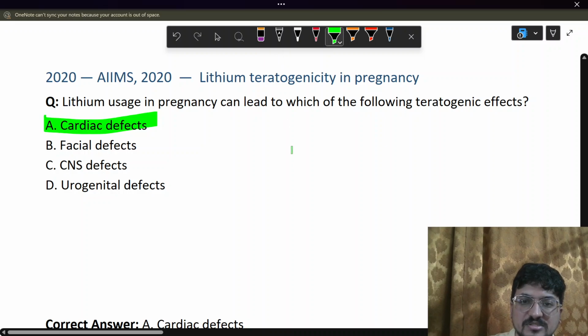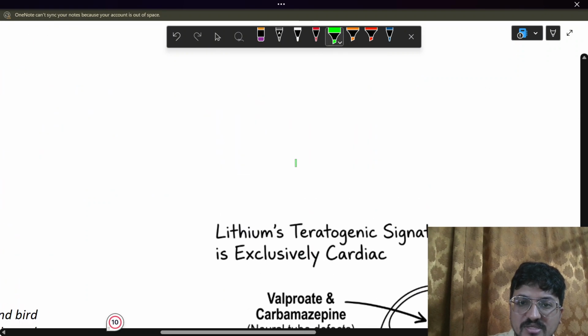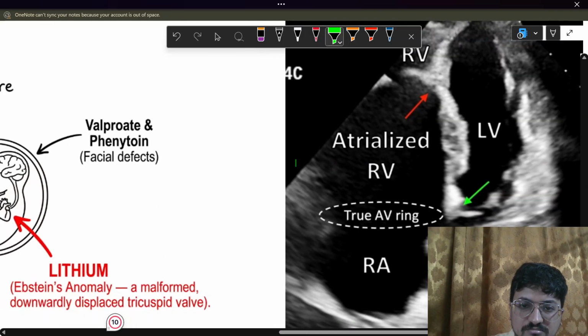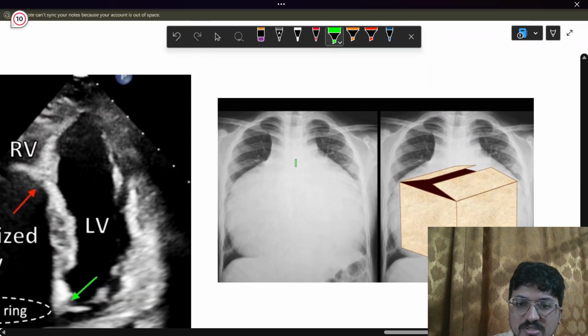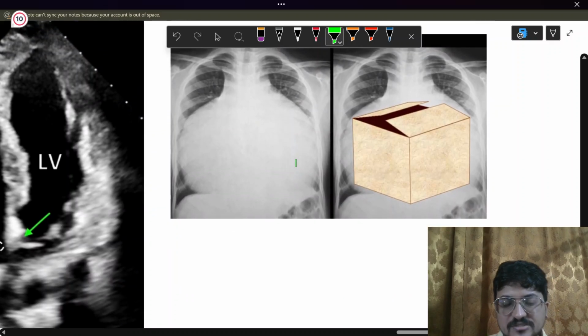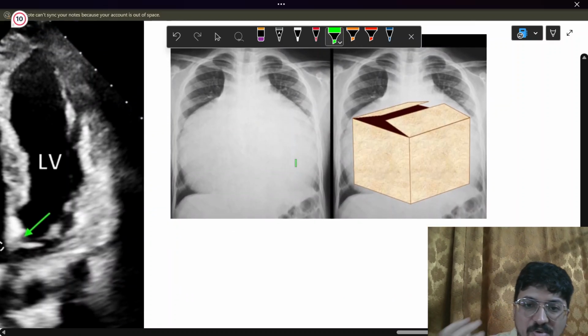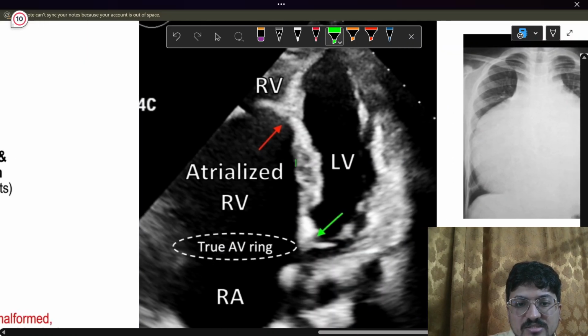Let us look into the picture in a little bit more detail. This is what Ebstein anomaly looks like on X-ray. It's a box heart, and this is what it looks like on the echo.